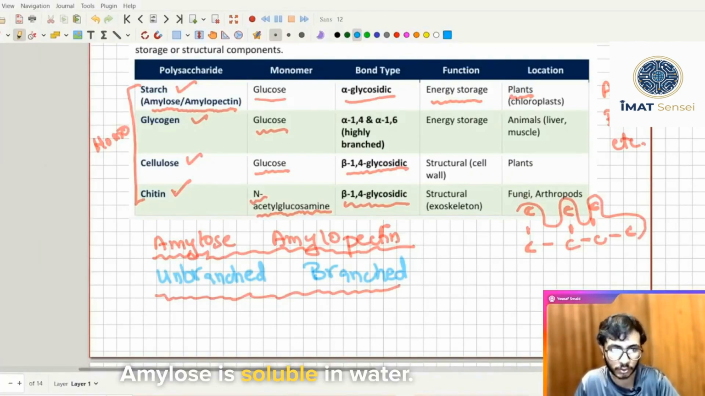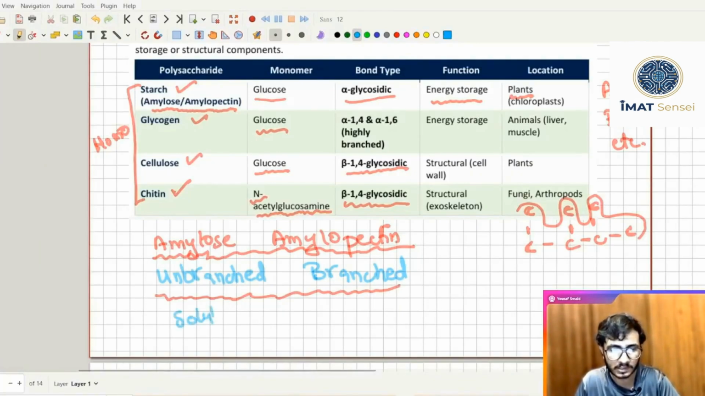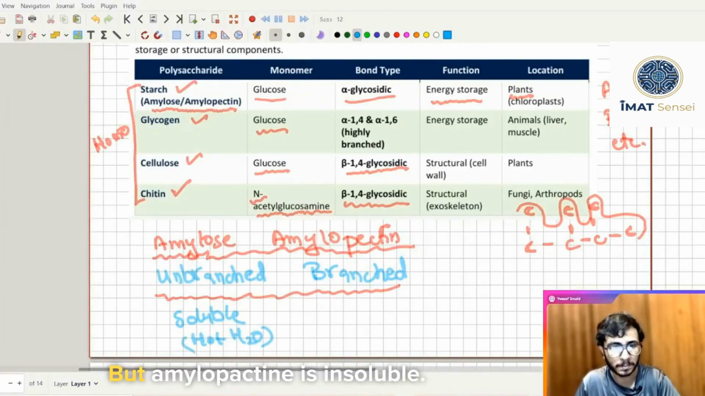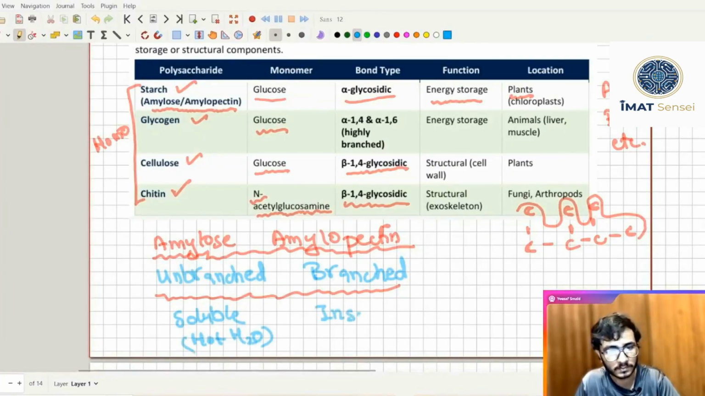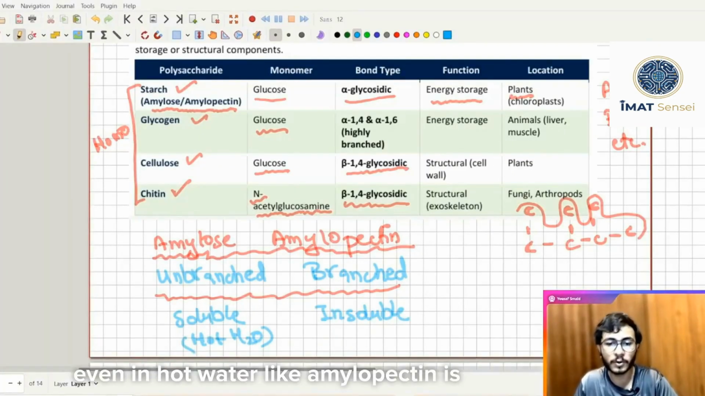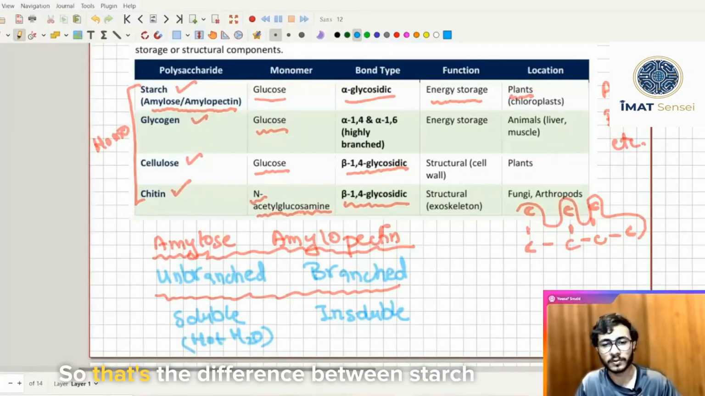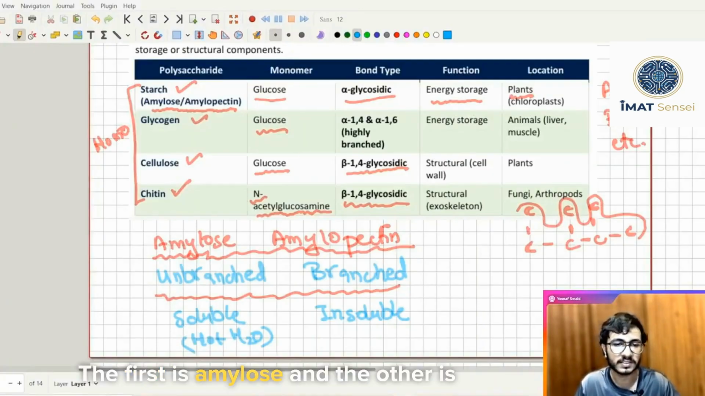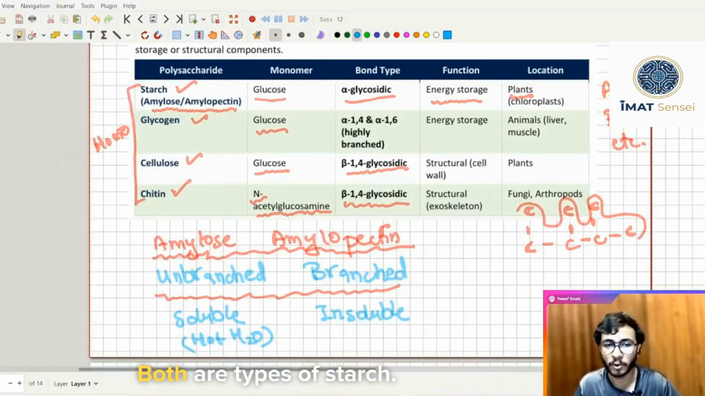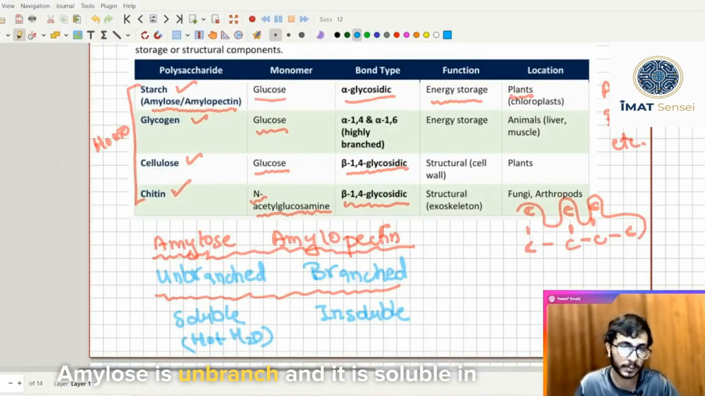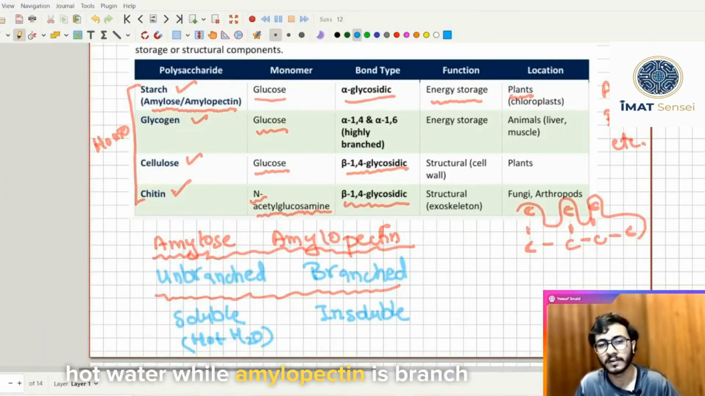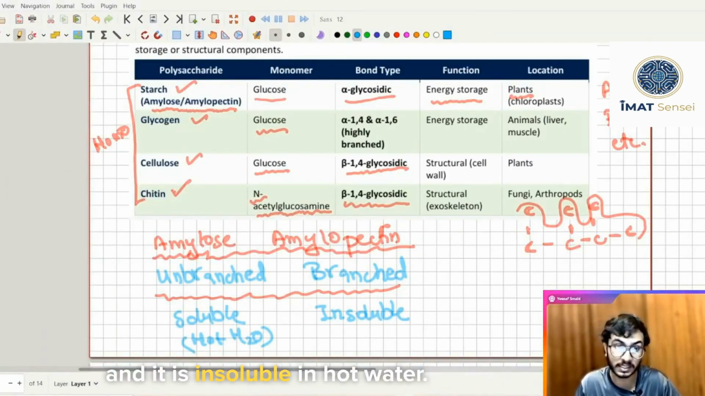Let's talk about the next difference. Amylose is soluble in hot water, okay, not in simple water. But amylopectin is insoluble even in hot water. Amylopectin is never soluble no matter what you do. So that's the difference between the two types of starch. The first is amylose and the other is amylopectin. Both are types of starch. Amylose is unbranched and soluble in hot water, while amylopectin is branched and insoluble in hot water.